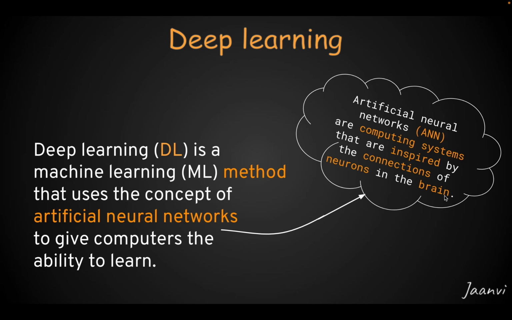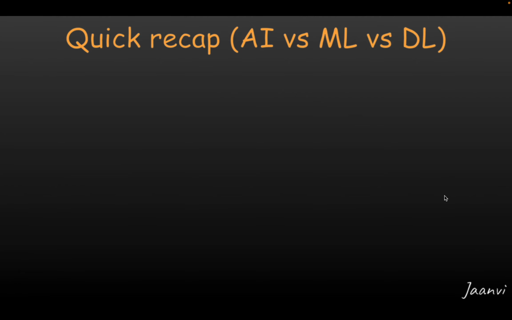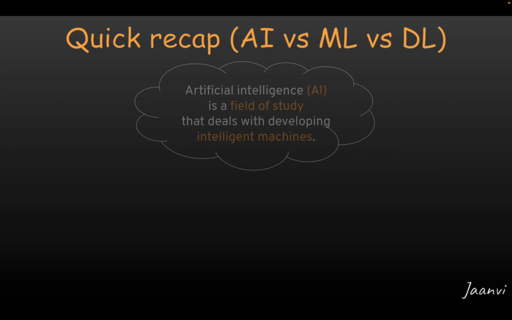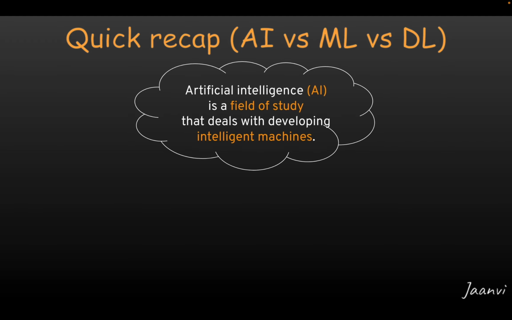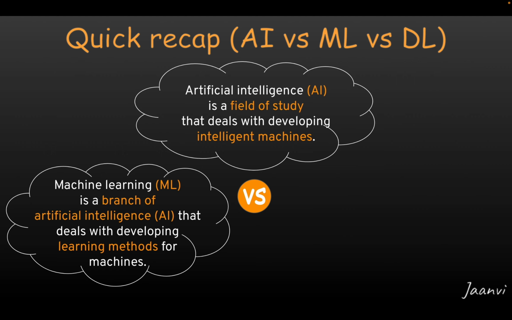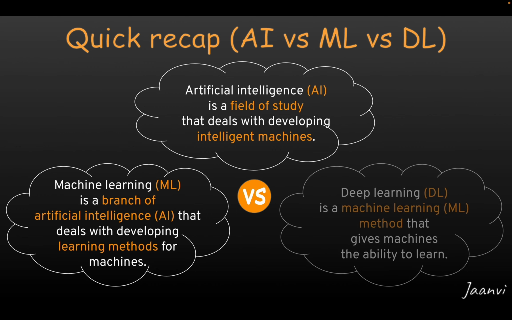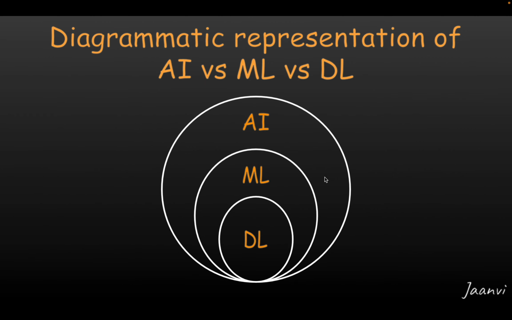Now let's have a quick recap of what we have learned in this video. To summarize, artificial intelligence is a field of study that deals with developing intelligent machines, whereas machine learning is a branch of artificial intelligence that deals with developing learning methods for machines, and deep learning is a machine learning method that gives machines the ability to learn. And this is how we represent the relationship diagrammatically.